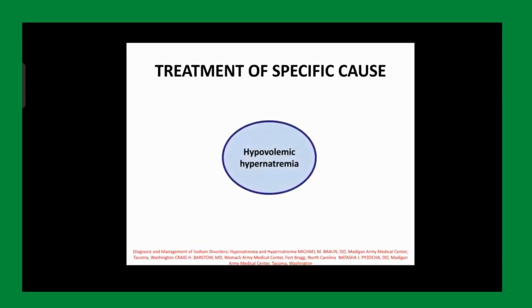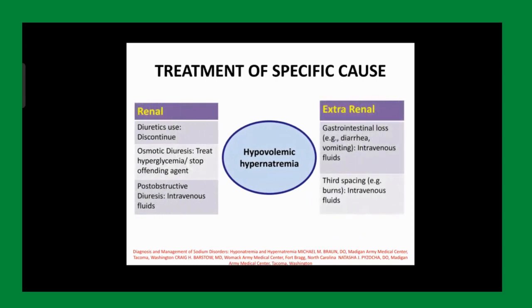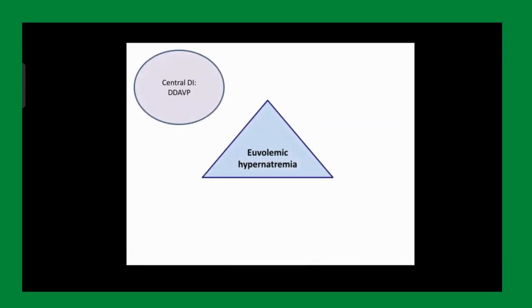Okay, let's first treat the specific cause that we are dealing with. Renal, extra-renal: we know if we are dealing with extra-renal, it's IV fluid. And if we are dealing with renal, whatever the cause is, treat the cause, right? And if the patient is euvolemic and hypernatremic, we know we are dealing with DI, and we know the treatment of DI, right? If we are dealing with central DI, it is DDAVP, and if we are dealing with nephrogenic DI, we need to give fluids and thiazide diuretics.